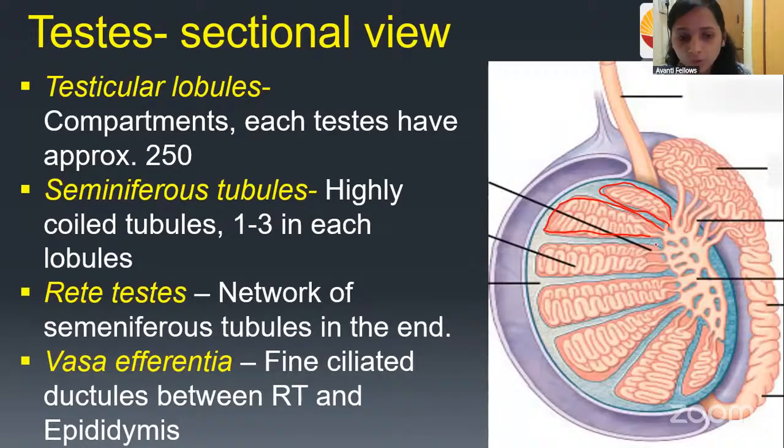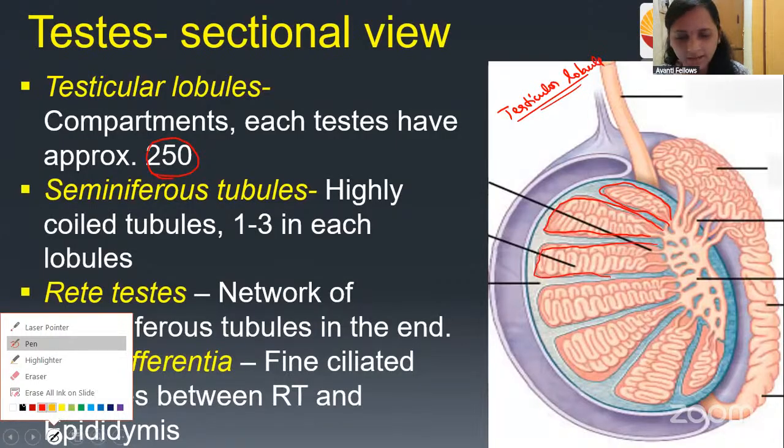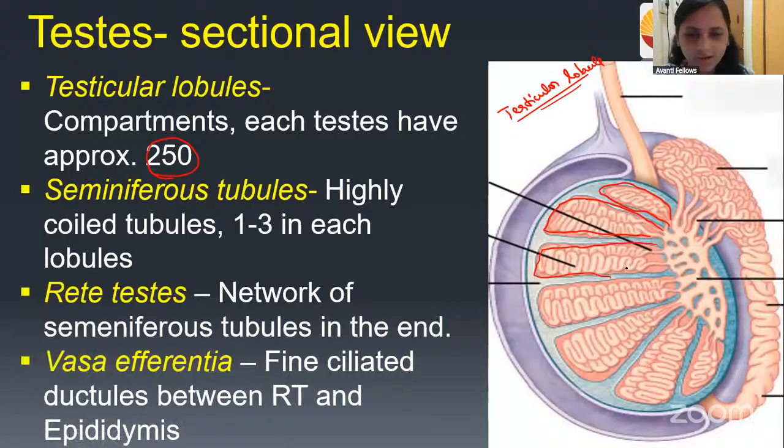Testicular lobule. Each of these tubes we call a testicular lobule, right? Inside there will be around 200 to 250 testicular lobules, as we studied. And inside each testicular lobule, you can see a Maggie-like thing, a coiled-like structure. That coiled structure is nothing but the seminiferous tubule.